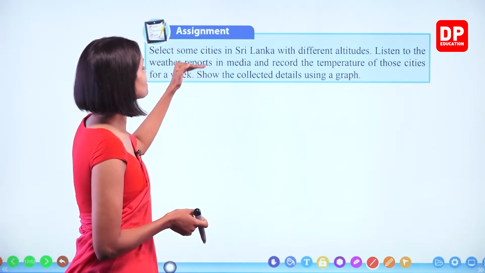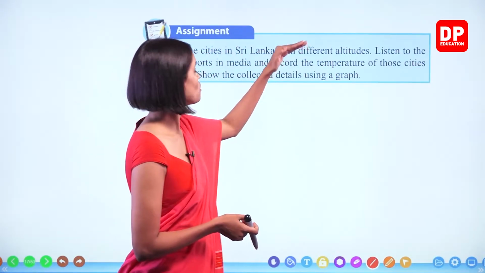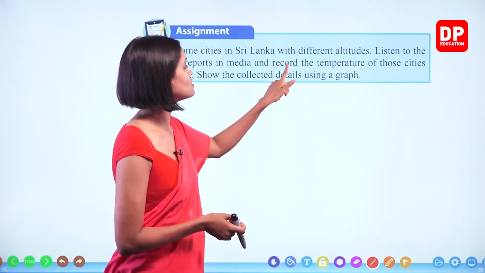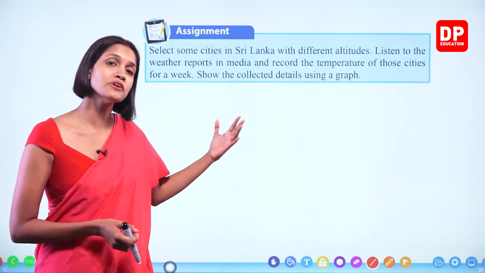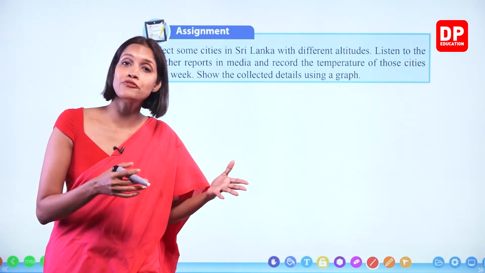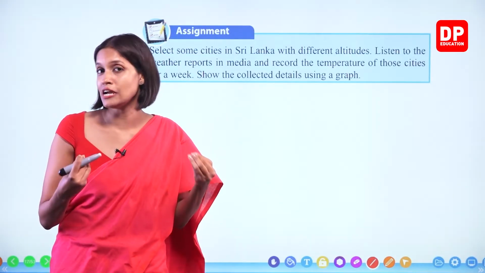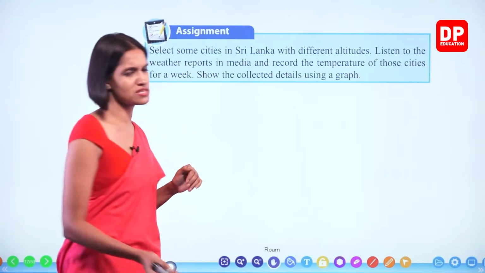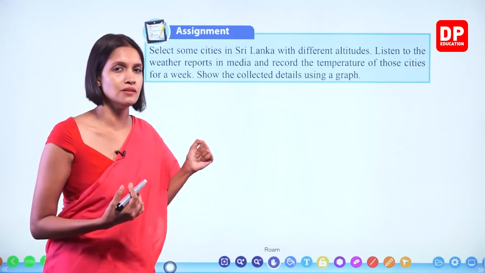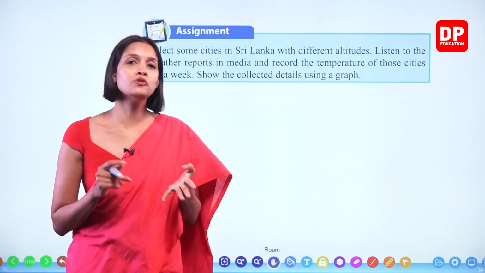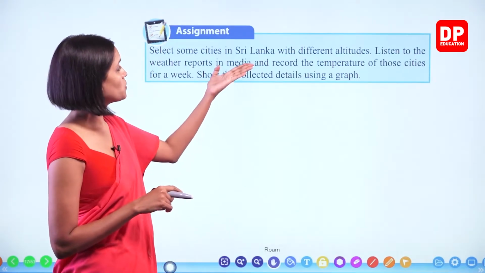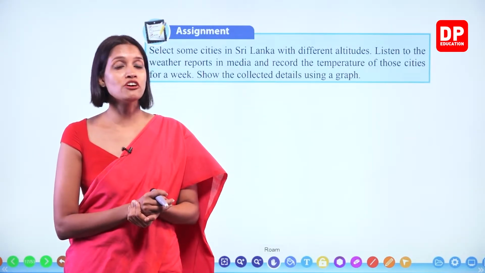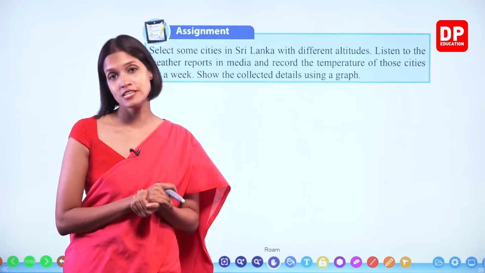Listen to the weather reports in media and record the temperature of those cities for a week, for 7 days. Okay? Show the collected details using a graph. So when we include our data in a graph, we can see them very clearly, we can understand them very clearly, right, children? So how to do this activity? You all can do this activity all by yourself without anyone's help, children. Now you know, by this grade, you know how to draw graphs and all. So if you miss any weather report, you can even refer to the website of the meteorological department and you can get all the details from there too.